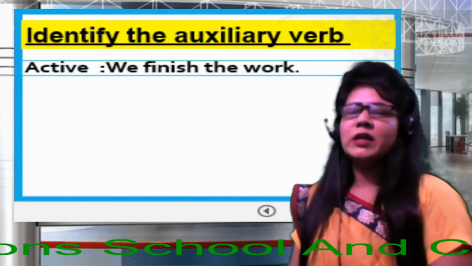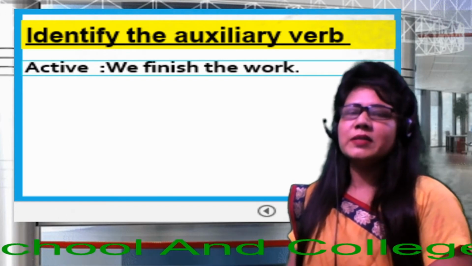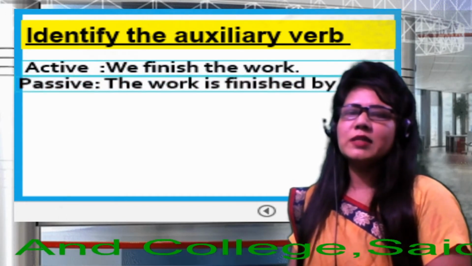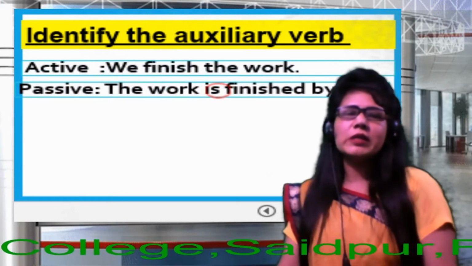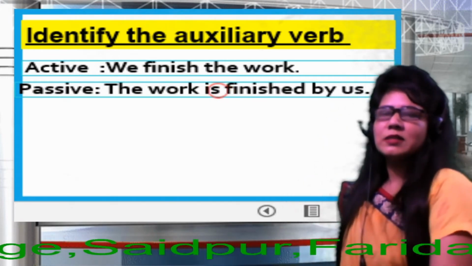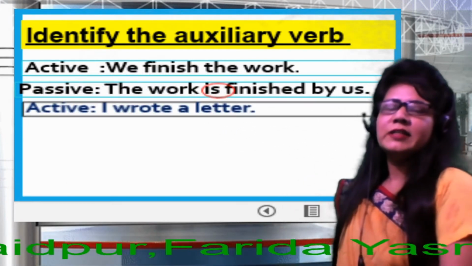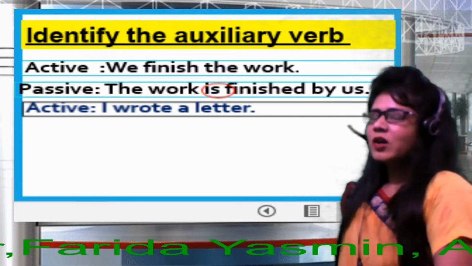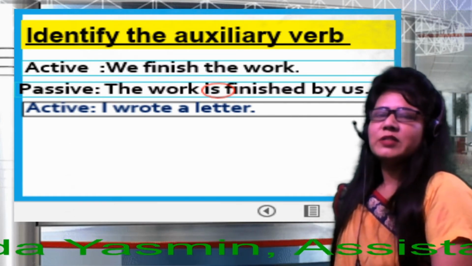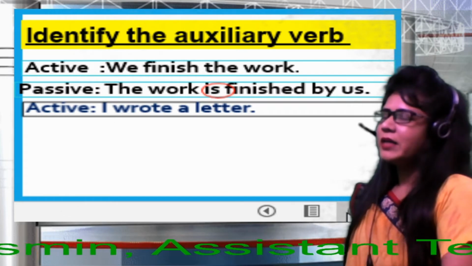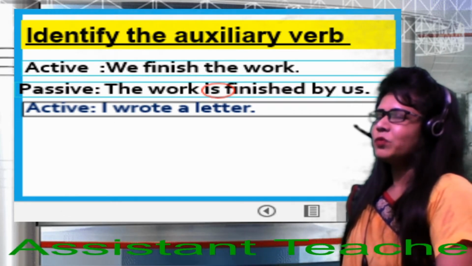We finish the work. This is the structure of an assertive sentence in active mode. Now change it into passive mode. The work is finished by us. So there we get is as an auxiliary verb. So dear learners, the work is finished by us. This is the passive mode.